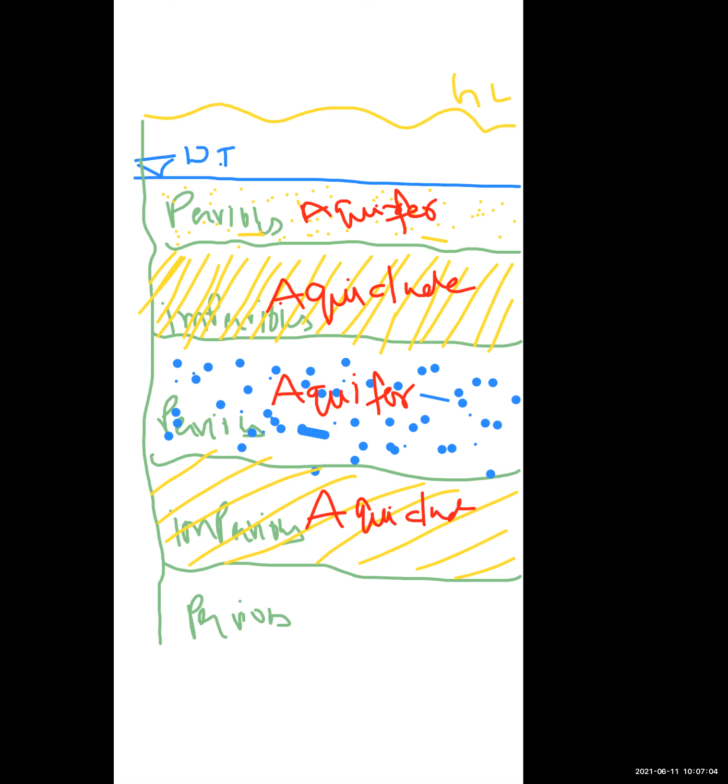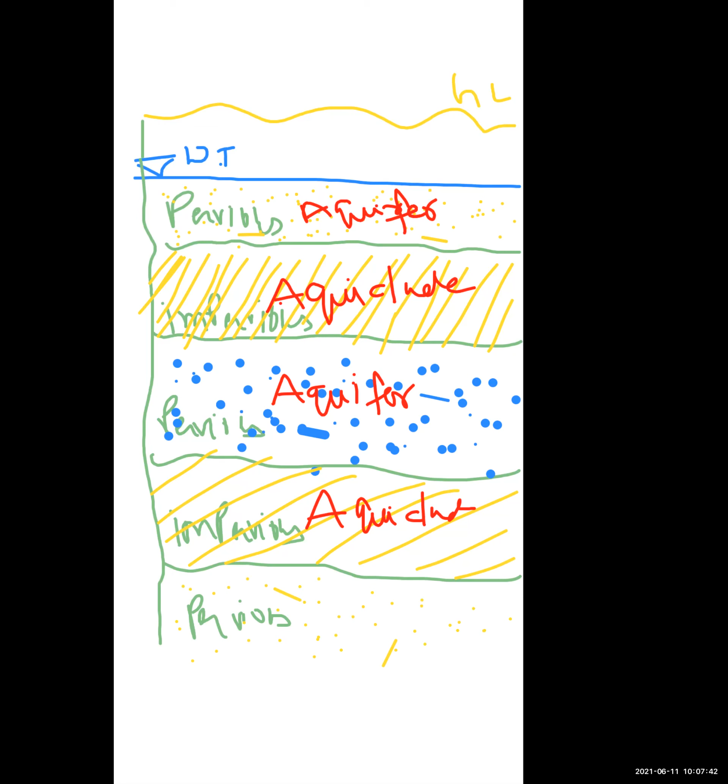Here also pervious. So the amount of water excavated through an aquifer. And an aquifer can be defined as unconfined aquifer and confined aquifer.